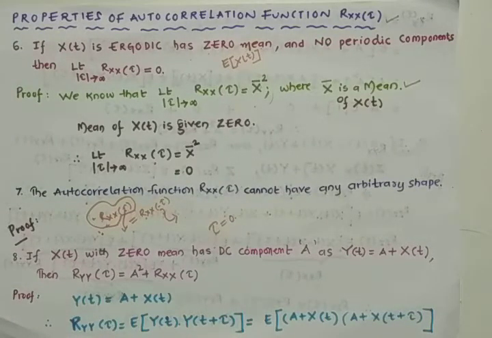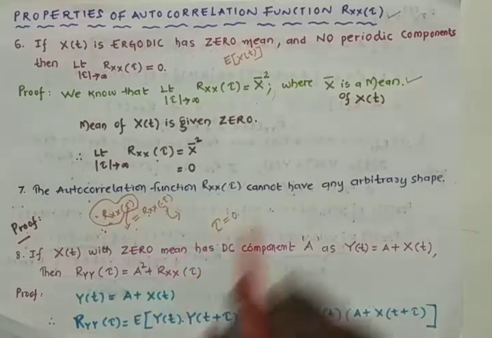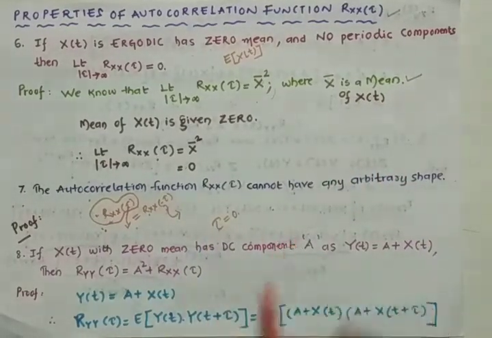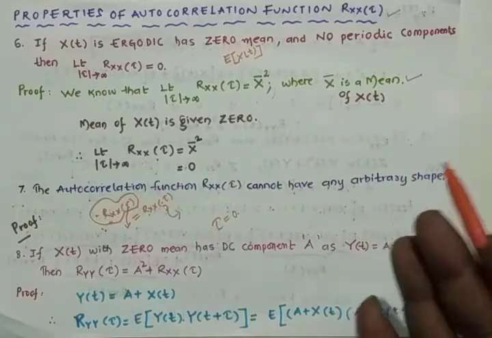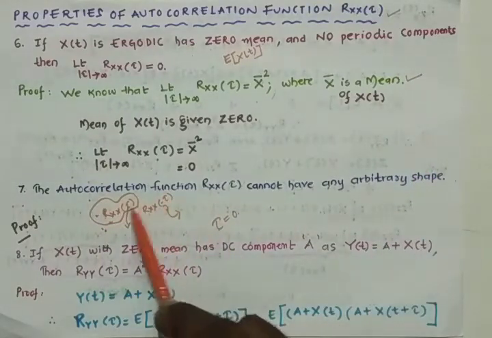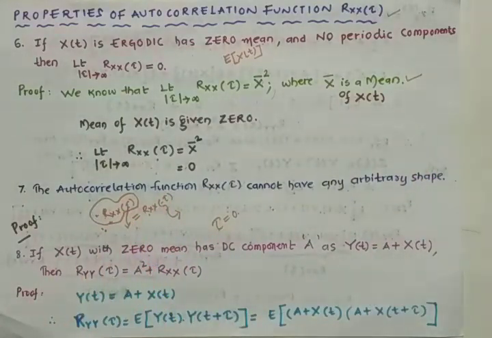So these two combined are telling us that it does not have an arbitrary shape. It has the maximum at the origin, and whatever the autocorrelation function is for tau positive, the same happens for tau negative. So by combining these two we can conclude that the autocorrelation function, Rxx of tau, cannot have any arbitrary shape.